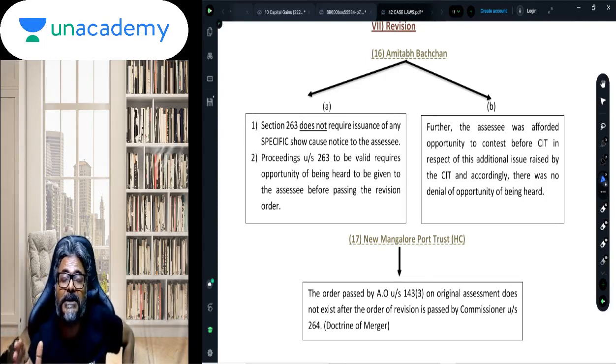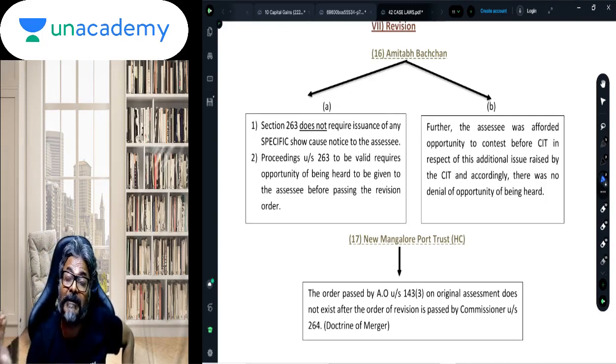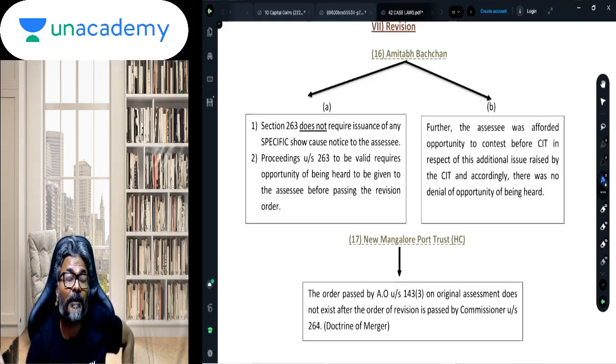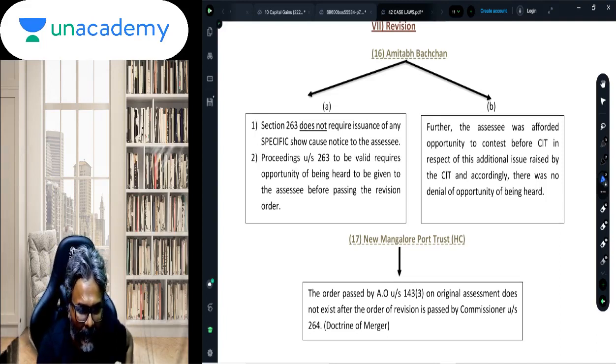It is never meant to define the scope of the inquiry, and therefore if the proceedings have been initiated under section 263, another show cause notice on another ground can also be given to the assessee, for the purpose of giving the assessee an opportunity of being heard on that other matter. So that is also a possibility, students.